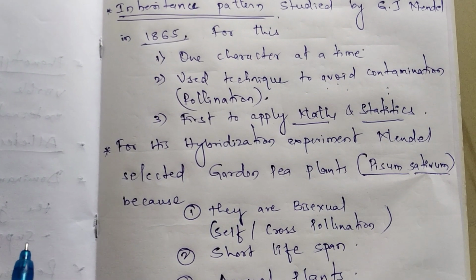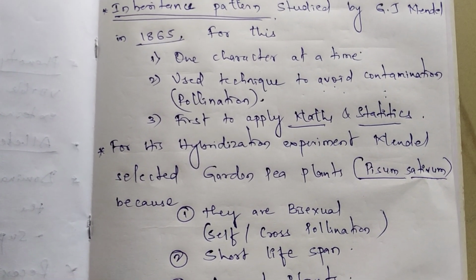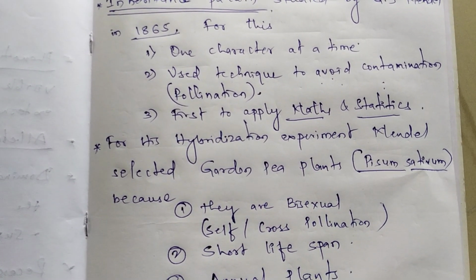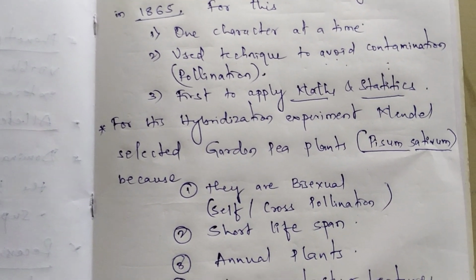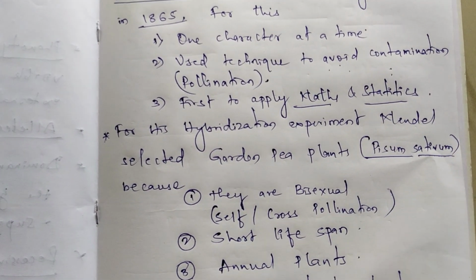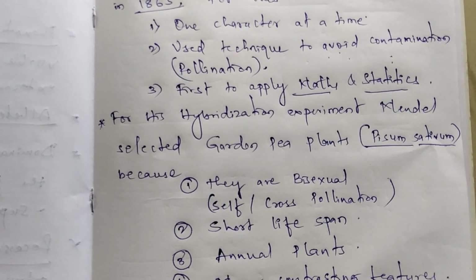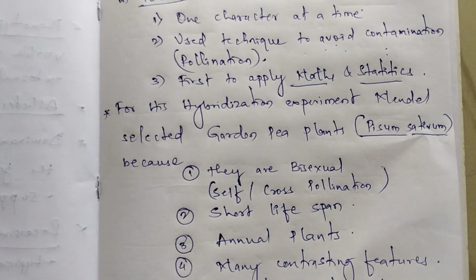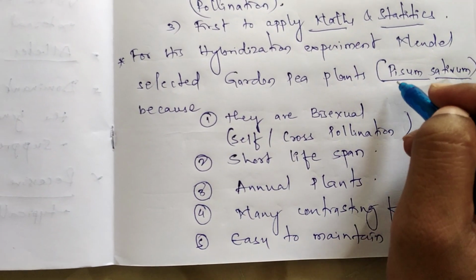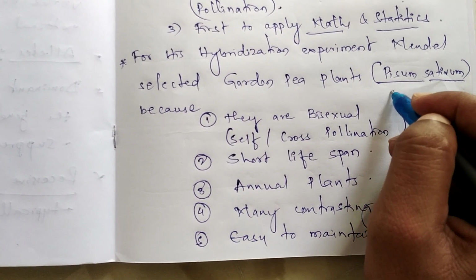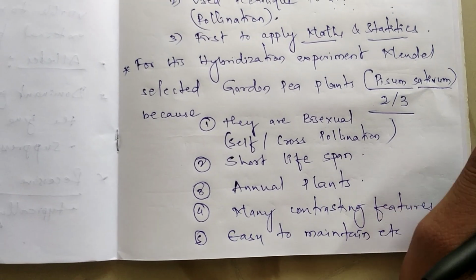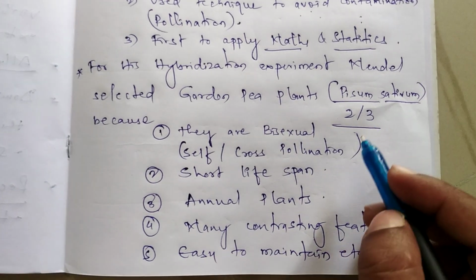For his hybridization experiment, Gregor John Mendel selected the garden pea plant, the scientific name of which is Pisum sativum, right? So what is the reason why he selected these garden pea plants for his experiment? There are many features for selecting the garden pea plant for his hybridization experiment. An important concept for CET as well as theory examinations. For theory examinations, the question may be asked for 2 to 3 marks, right? So the reasons are as follows.